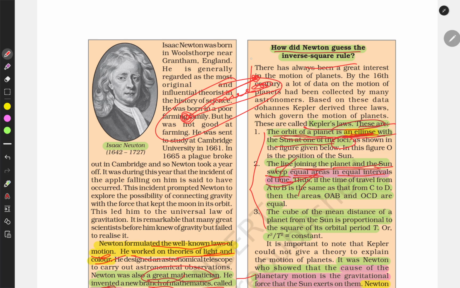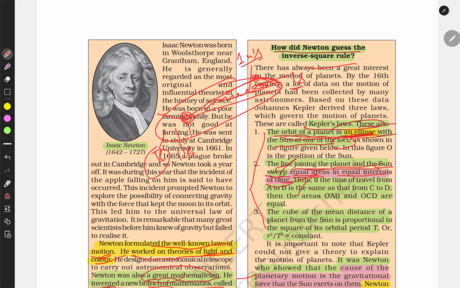Suppose this area is 1 square meter. Just suppose it, and it takes a time of 1 second. Also here this area is 1 square meter, and it will also be covered in 1 second.